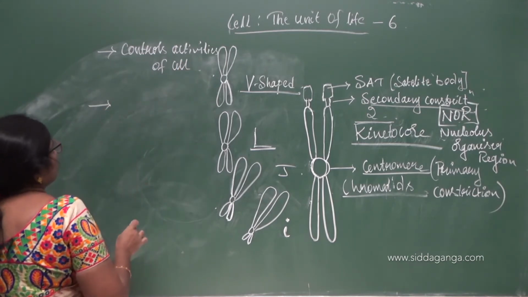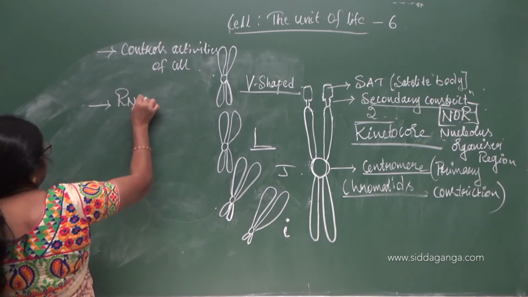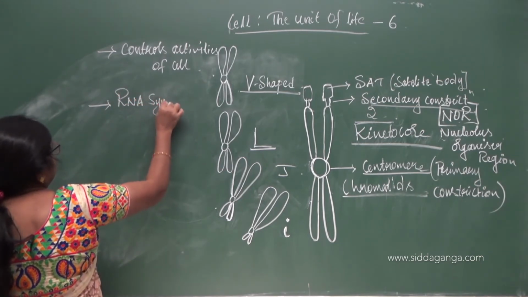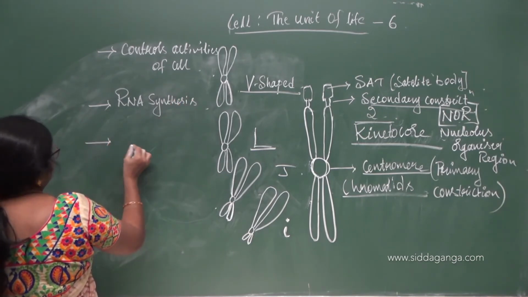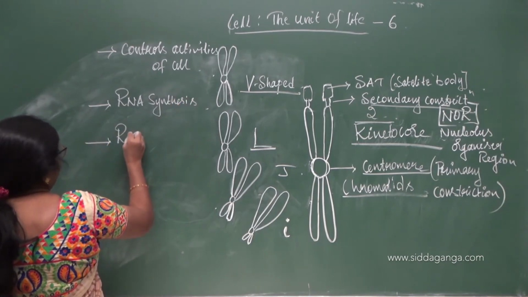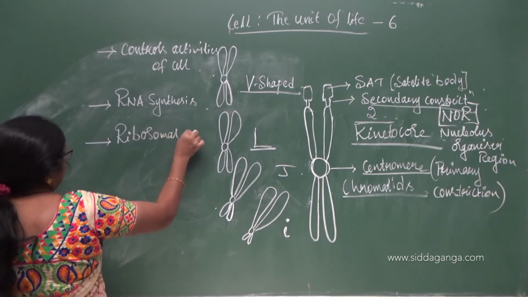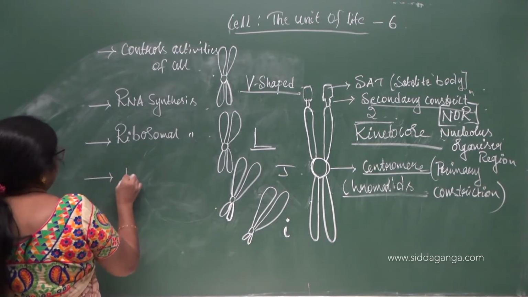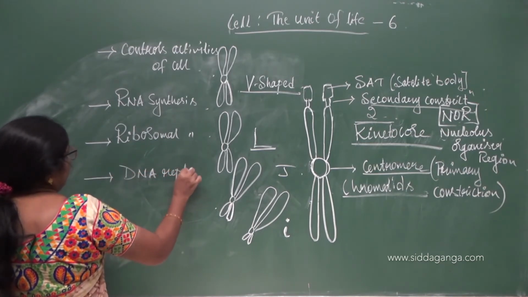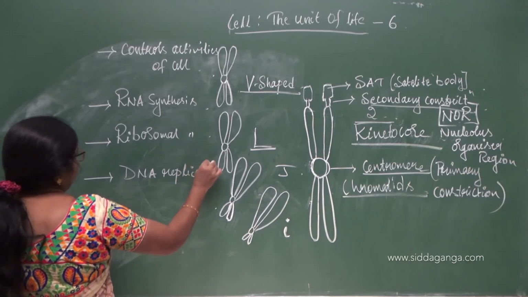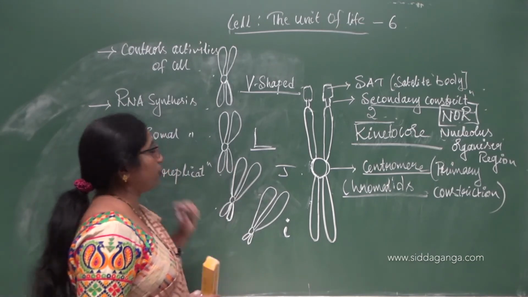And some, they help in RNA synthesis. The nucleus helps in RNA synthesis. It also helps in synthesis of ribosomes, ribosomal synthesis, and brings about DNA replication. So DNA replication or the synthesis of ribosomes.